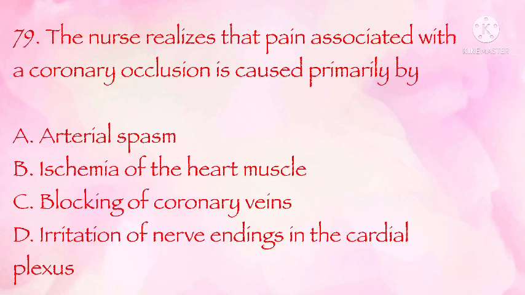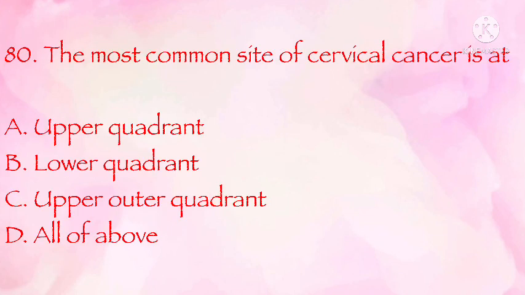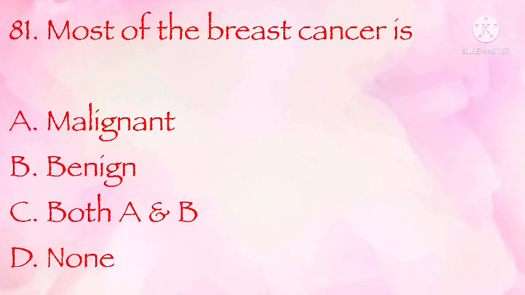Clubbed fingertips. The nurse realizes that pain associated with a coronary occlusion is caused primarily by arterial spasm, ischemia of the heart muscle, blocking of coronary veins, irritation of nerve endings in the cardiac plexus. The correct answer is B. Ischemia of the heart muscle. The most common site of breast cancer is upper quadrant, lower quadrant, upper outer quadrant, all of the above. The correct answer is A. Upper quadrant. Most of the breast tumors are malignant, benign, both A and B, none. The correct answer is B. Benign.